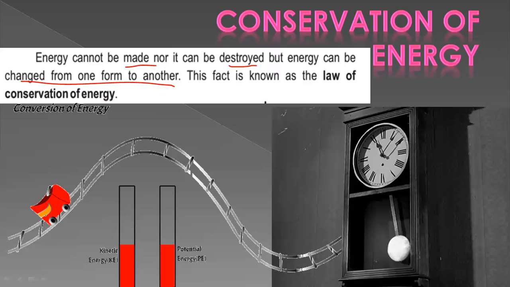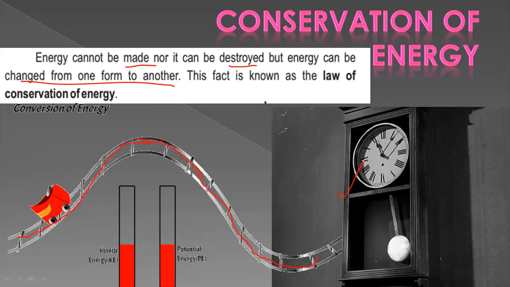So here you can see the roller coaster that is moving high up. Here is potential energy, but when it is moving down, it will get more kinetic energy. Then when it moves up, it is converting again into potential energy. So kinetic energy is changed into potential energy, and potential energy is changed into kinetic energy. The forms can be different, like there is sound, there is heat, there are some sorts of vibrations, and some other forms of energies.